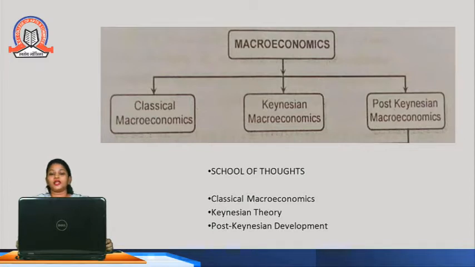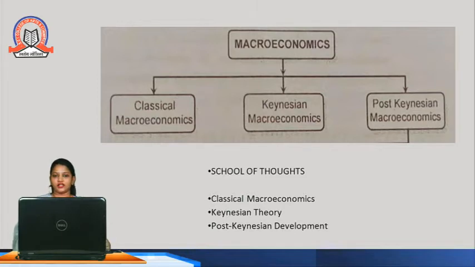See, there are 3 schools of thought in macroeconomics. The first one is classical macroeconomics, the second is Keynesian macroeconomics and the third one is post-Keynesian macroeconomics. Now, what is the classical school? The basic concept of the classical school is the focus on how the economy works without any government intervention. Markets work best when they are left alone without government intervention. This is the basic concept of classical economics.